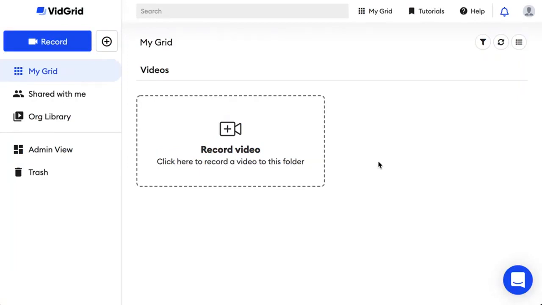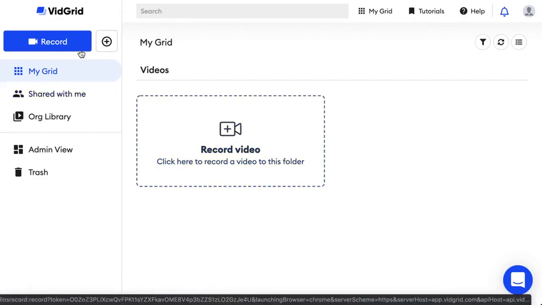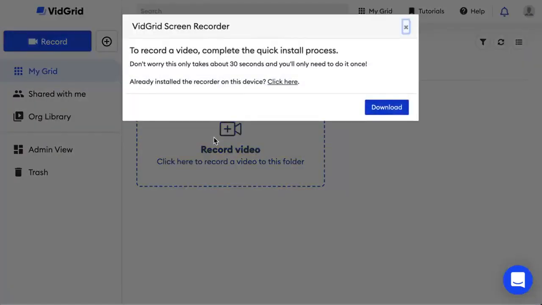Before you can start recording videos on VidGrid, you'll need to download the recorder. To do that, you can simply click Record Video here or click on the Record button in the top left. You'll be prompted to download the recorder and simply click on the Download button.